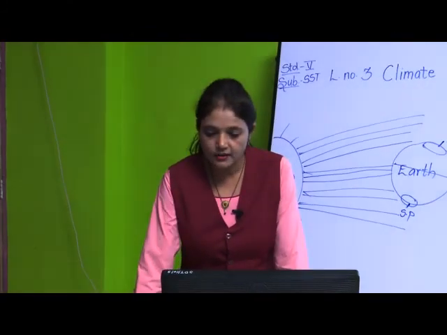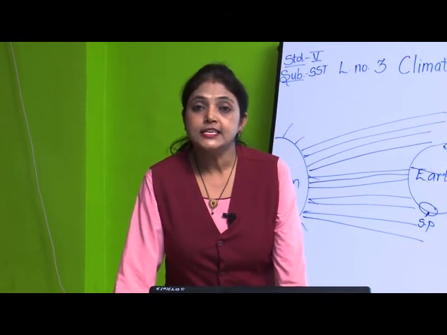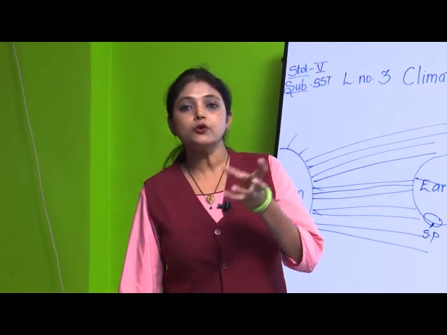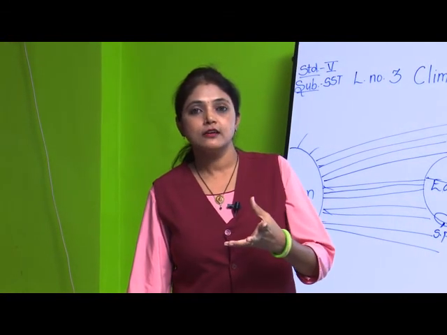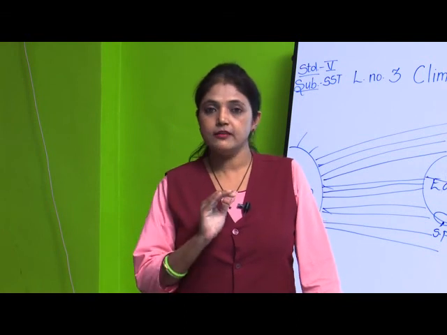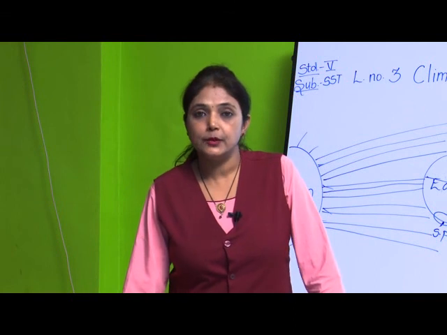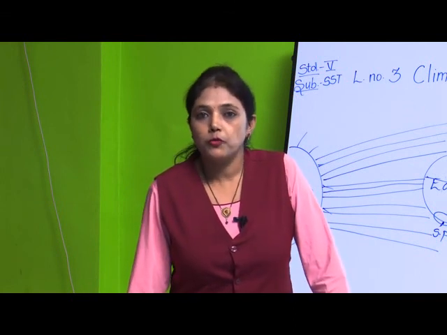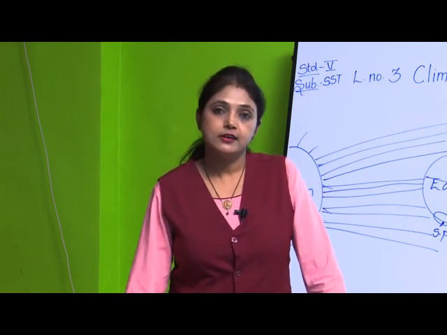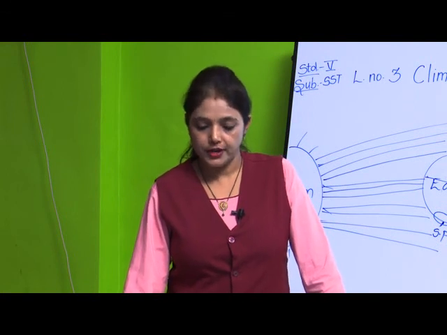So, the area near the coast, that is Mumbai, is moderate. Why is it moderate? Because the water there cools slowly and heats slowly. So, the area near that region is moderate. If you see Delhi, there are no water bodies. So, Delhi is warmer than Mumbai. So, this makes its climate moderate.